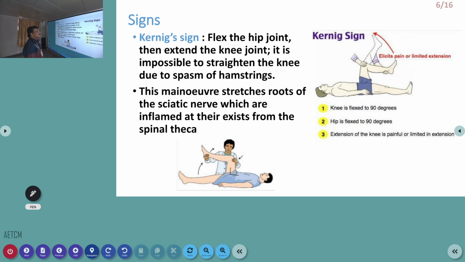Then extend the knee joint. So now we are extending the knee joint. First flex the hip joint, then extend the knee joint. It produces severe pain in the sciatic area, or hamstring muscle spasm can occur. So pain will be largely here. Severe pain can occur there. So this is called Kernig sign.